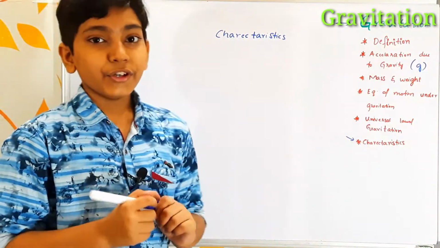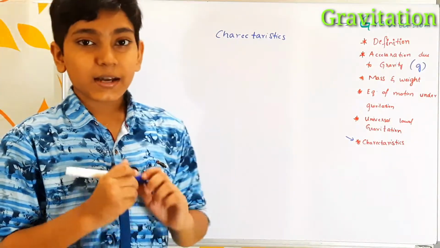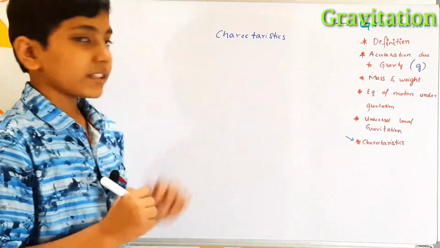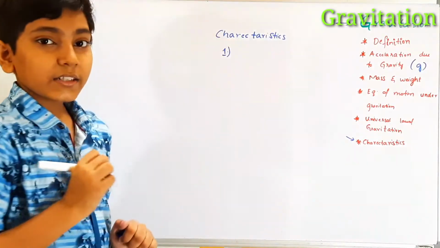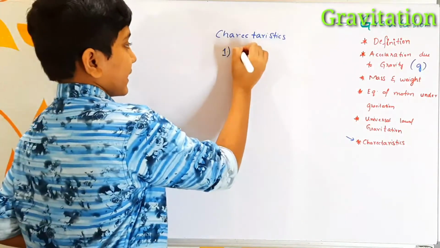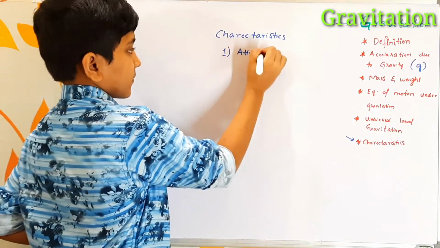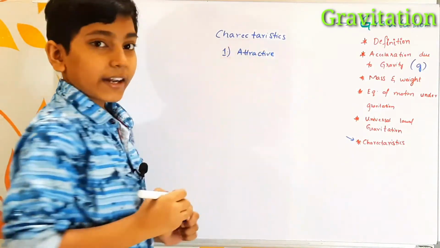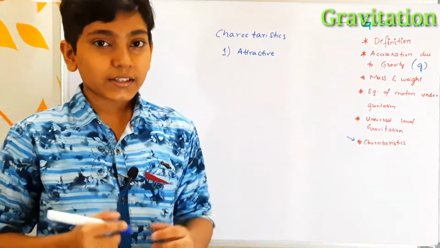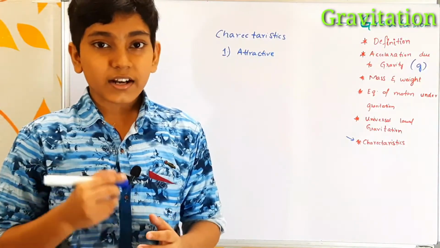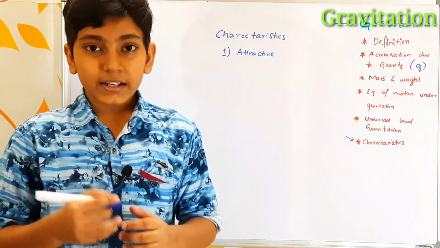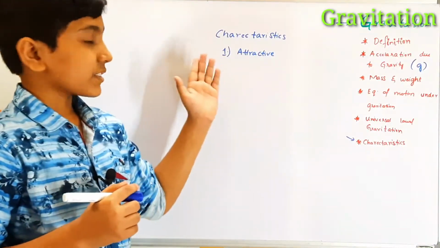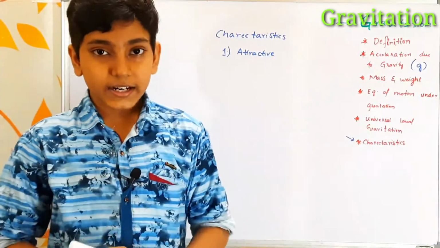Coming to the characteristics, which means the features or the important things about the gravitational force. How does it work? The first characteristic is that this gravitational force is always attractive in nature. Why attractive? Other forces like the magnetic force or electromagnetic force either repel or attract, whereas the gravitational force is always attractive.